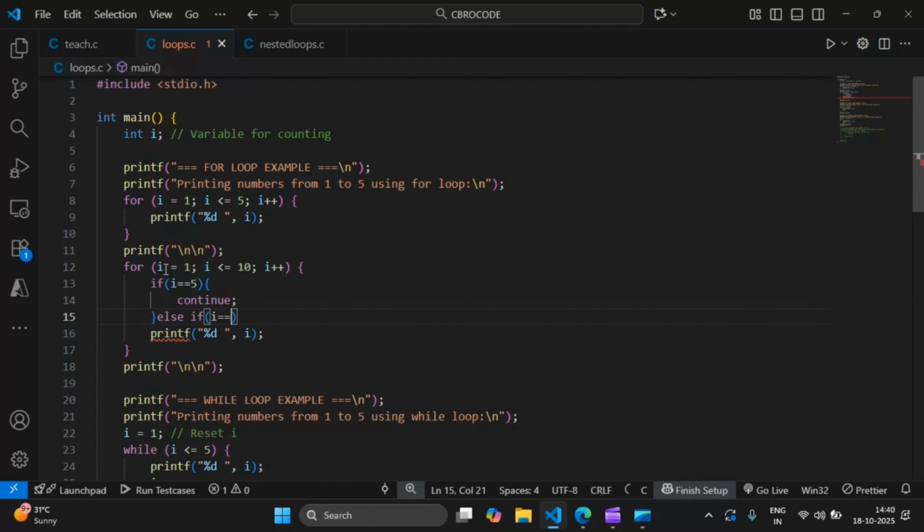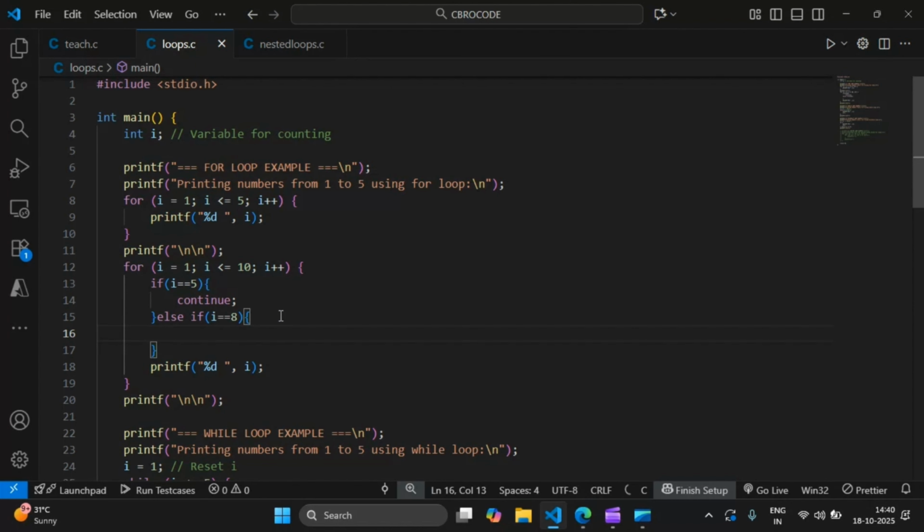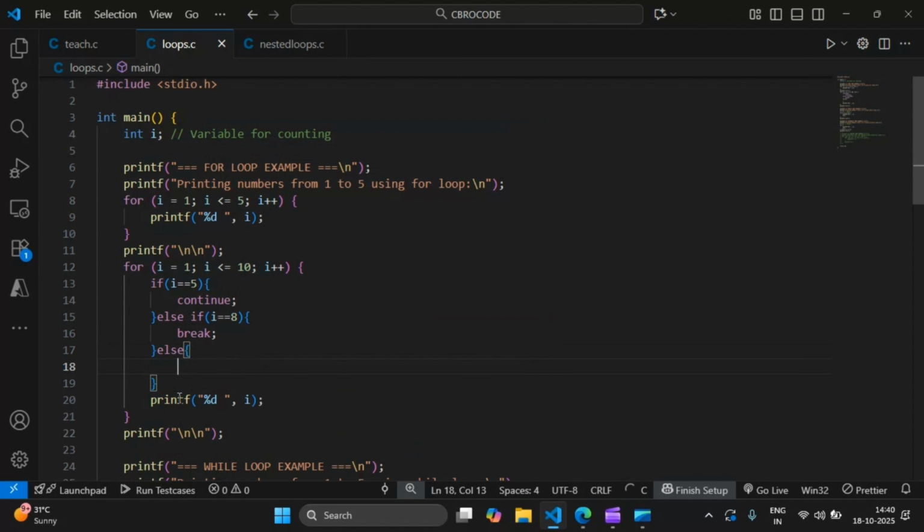i equals 8, break. Else, print i. Now you will see when I run this program.